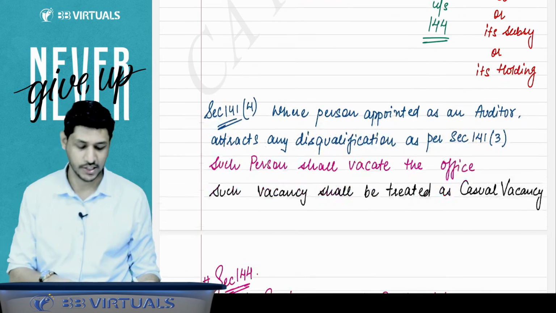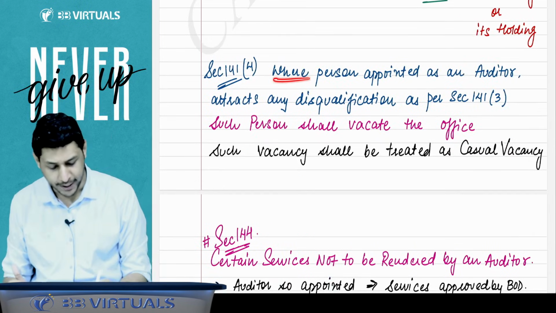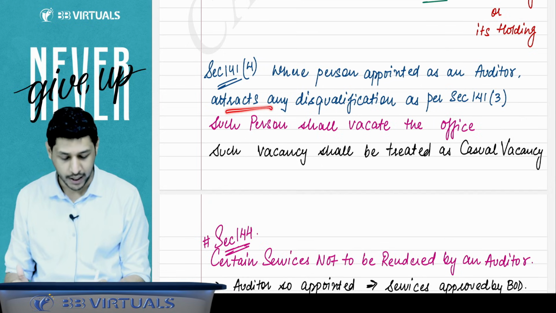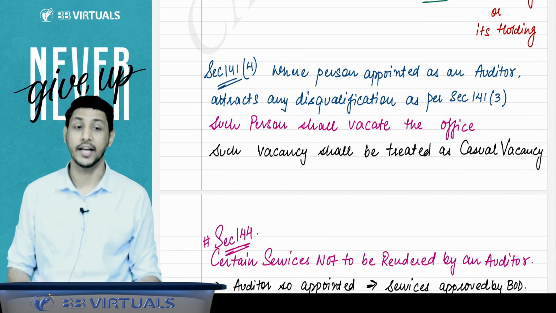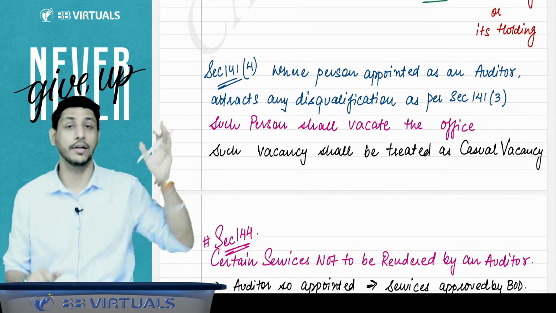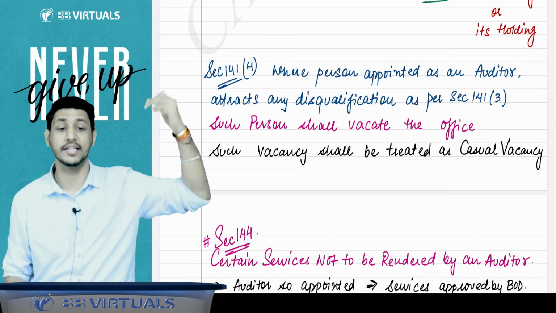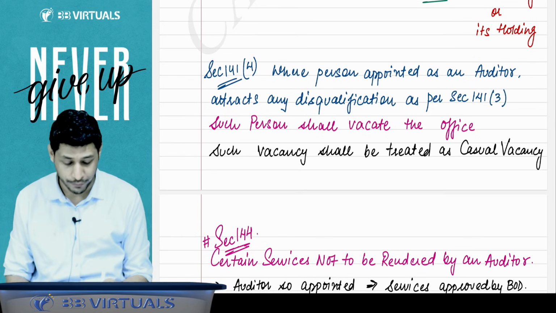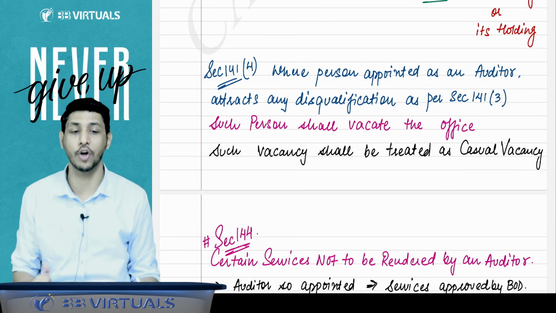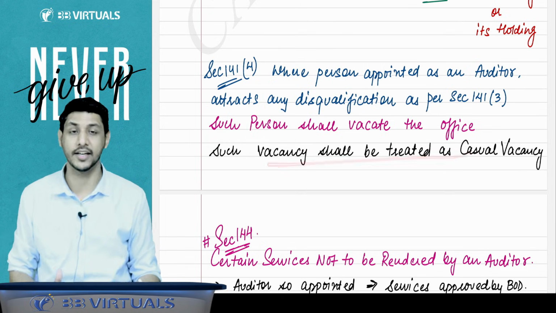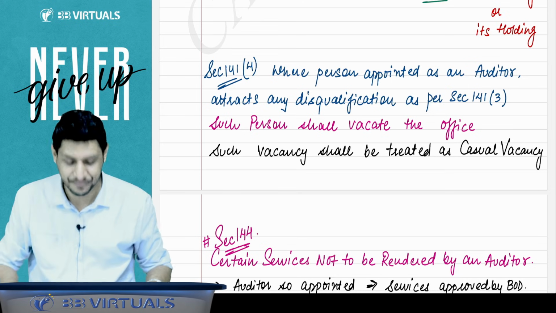And 141 subsection 4 we have already discussed: where any person is appointed as an auditor and attracts any disqualification after the appointment, any of the disqualifications we discussed above, that person will be disqualified then and there only, and he has to vacate the office, and such vacancy shall be treated as a casual vacancy.